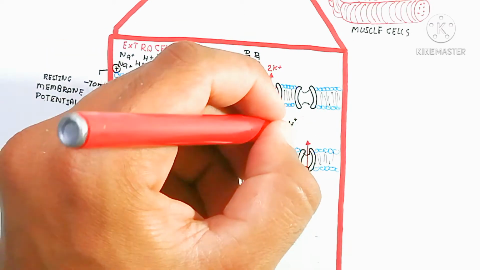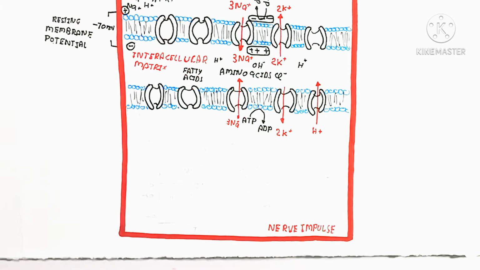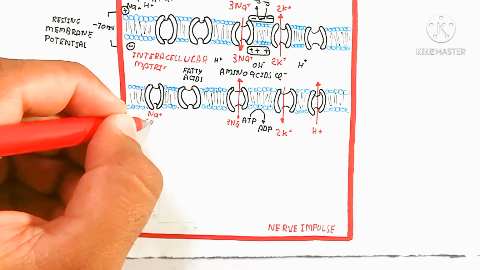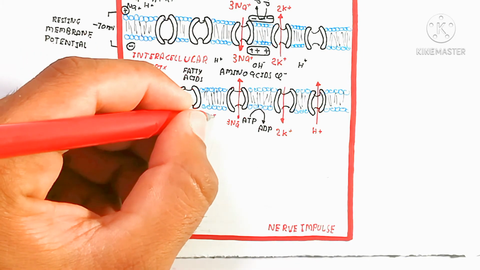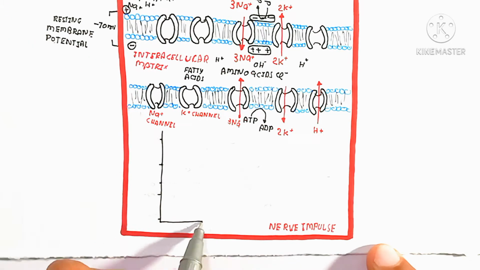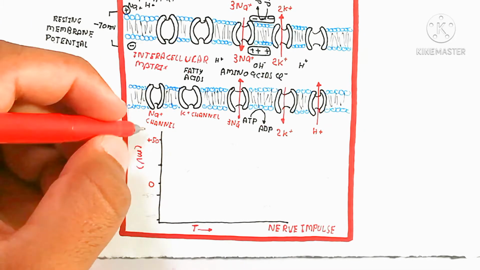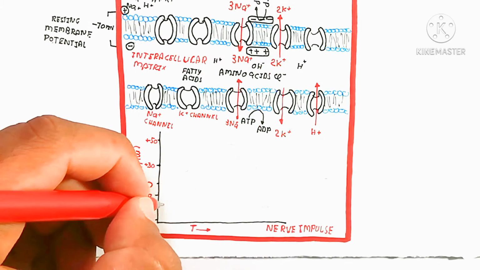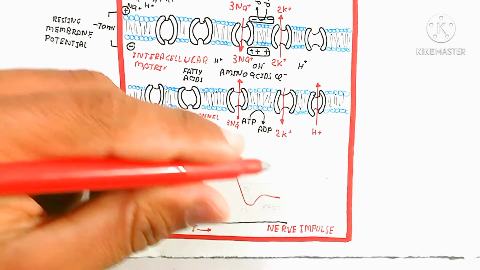For example, inside becomes positive. Why? Because potassium ions carry more electrons as compared to sodium ions. So 3 sodium ions carry fewer electrons as compared to 2 potassium ions. It means a negative charge is generated outside because electrons increase there and inside there is an electron deficiency. So here is the graph which shows the action potential.